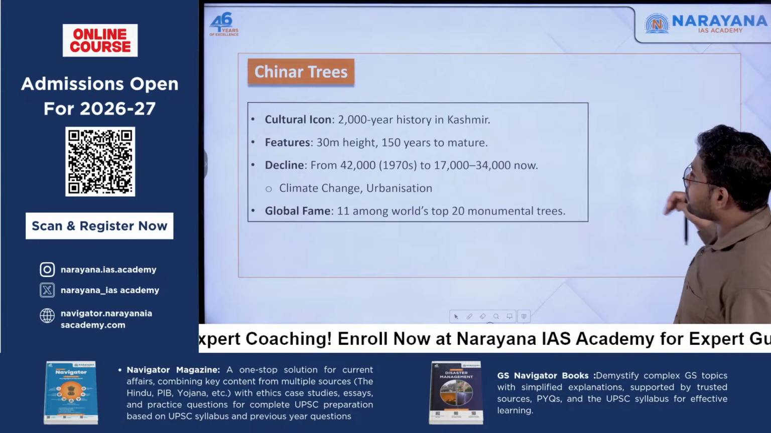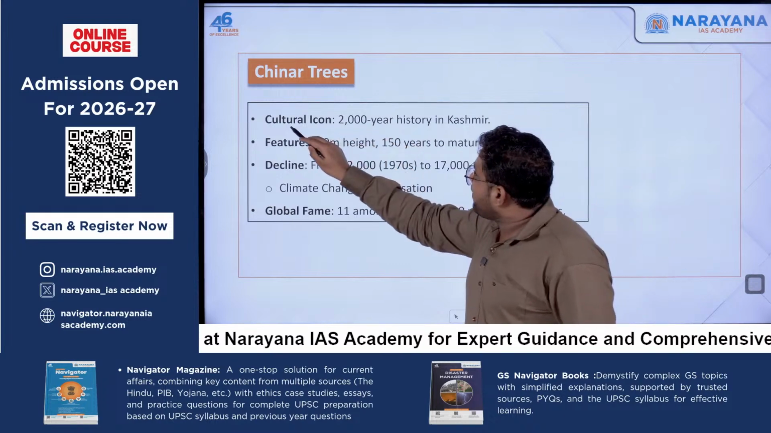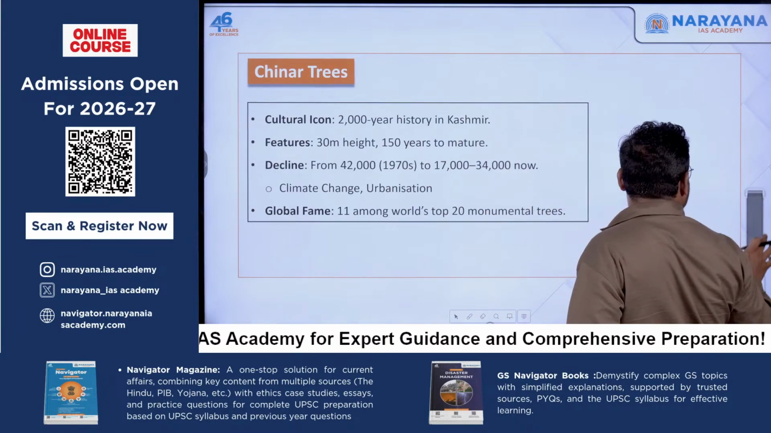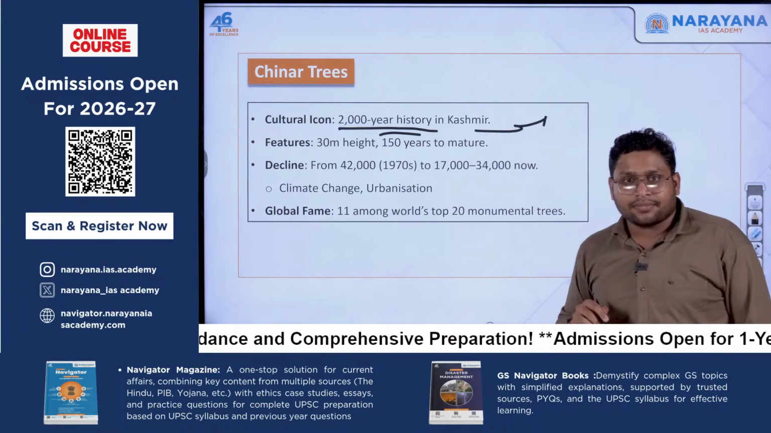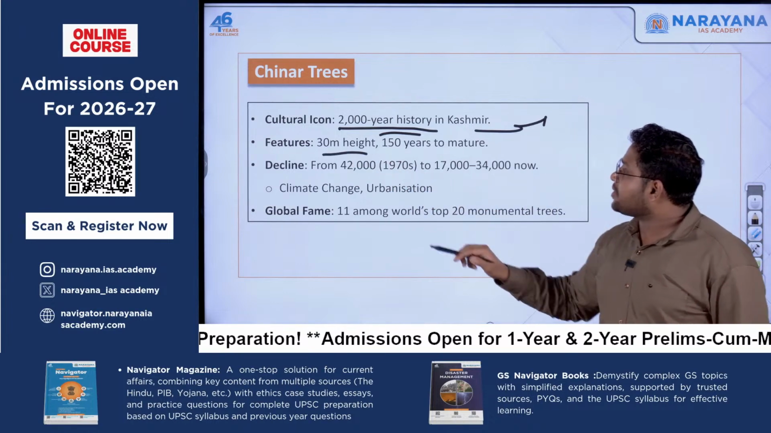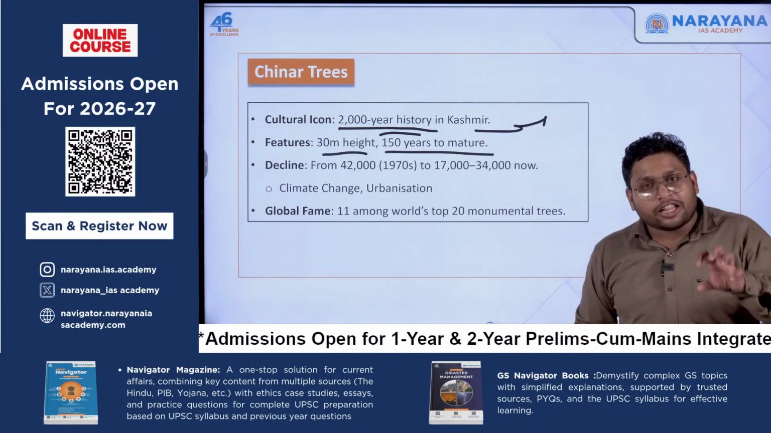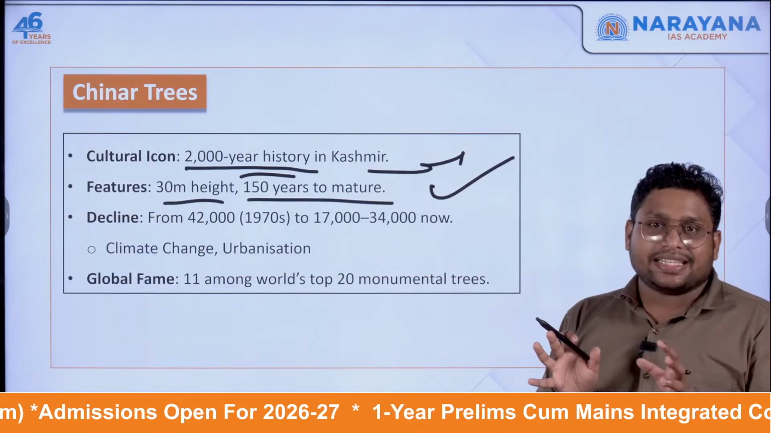If we talk about the chinar tree specifically, it has had cultural importance for the last 2000 years in Kashmir, and these trees are very strong. Their height is somewhere around 30 meters, and they take a total of 150 years to mature. So you can understand what kind of tree this is.